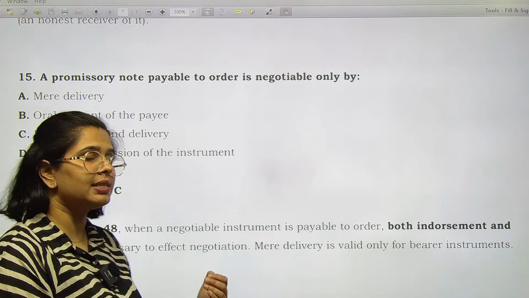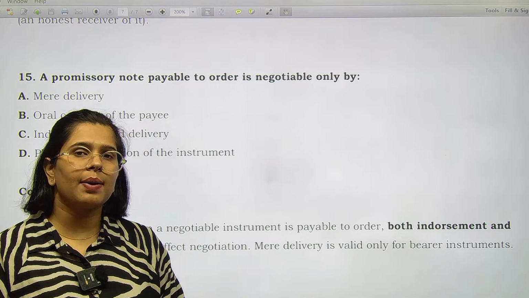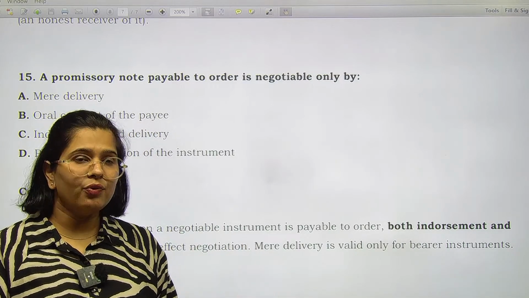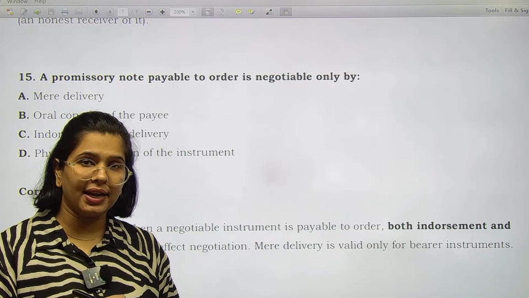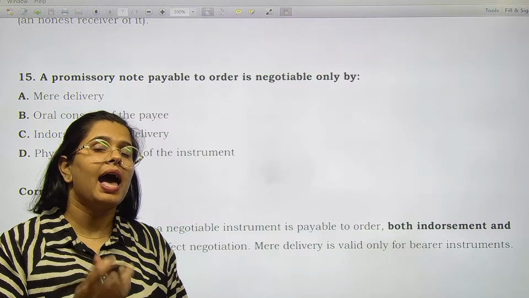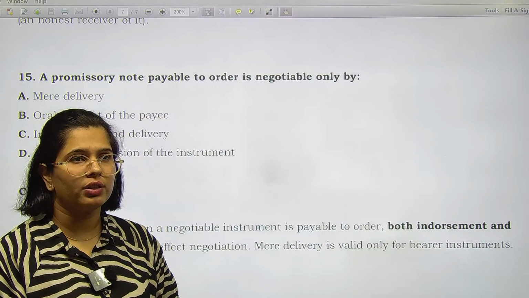Bearer instruments, just like a note. Once you give it to somebody, they become the owner of it. But when an instrument is payable to order, not a bearer instrument, you have to sign it and then give it to somebody else, and then they will have a good title for the instrument.